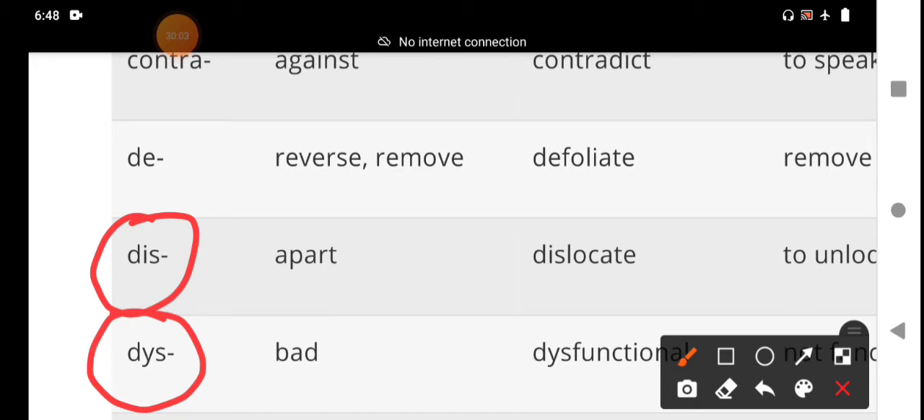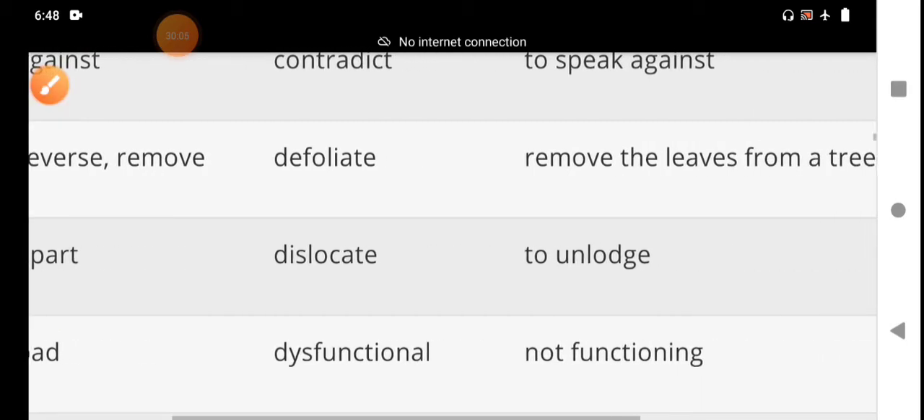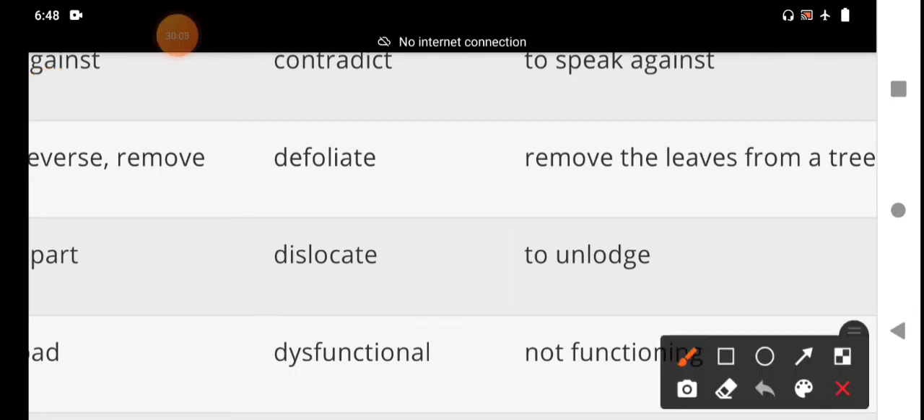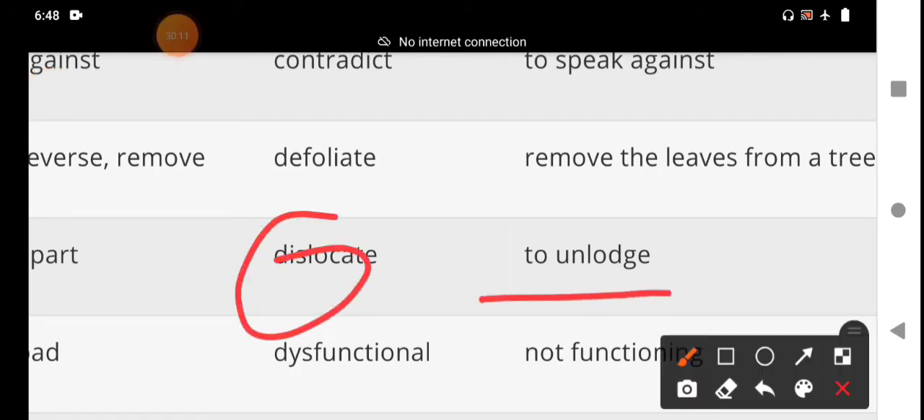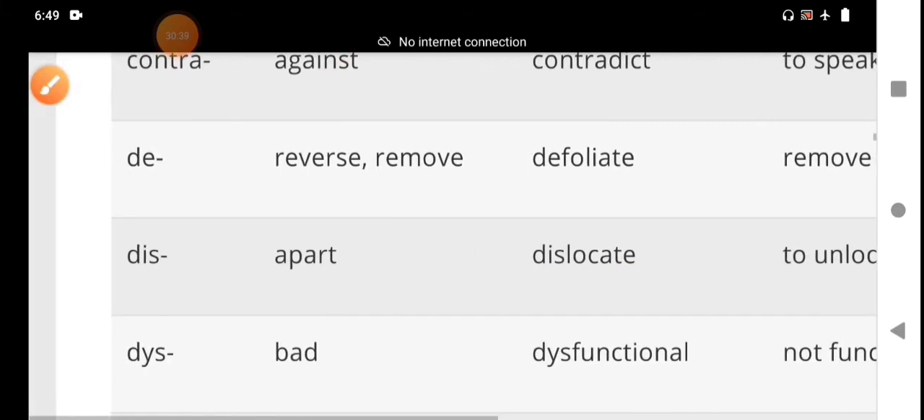But here the word given is dislocate. Dislocate means to unlodge, for example to force a bone suddenly out of its correct position. It moves out of its proper position. That means the negative, opposite prefix. This one is dis. And then next, dys.